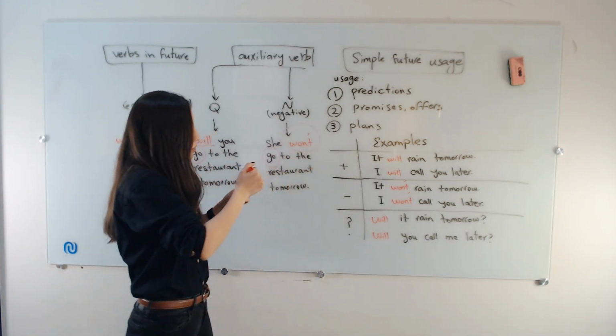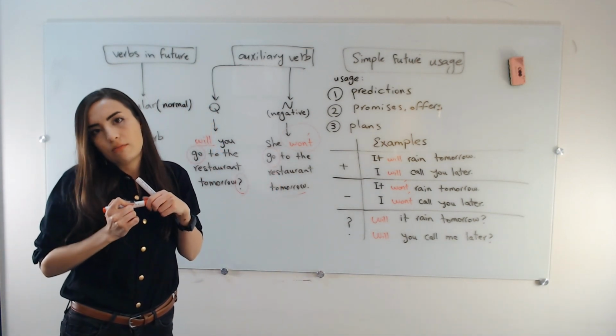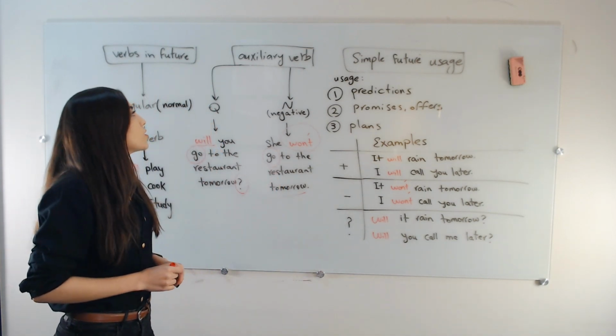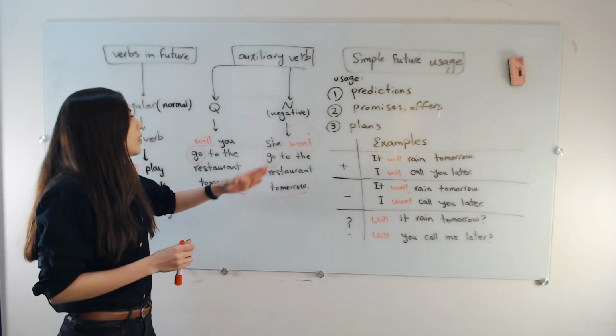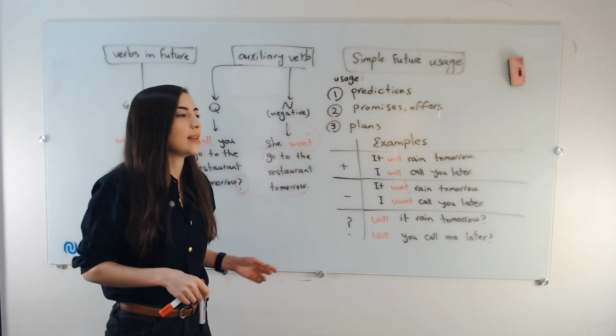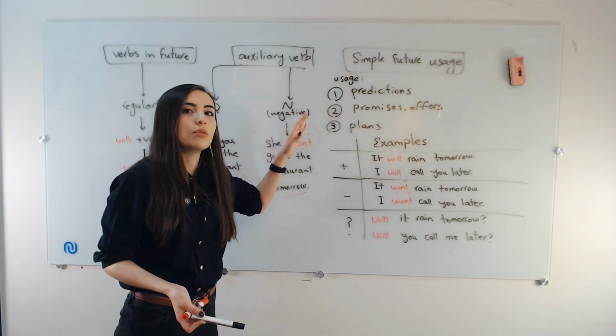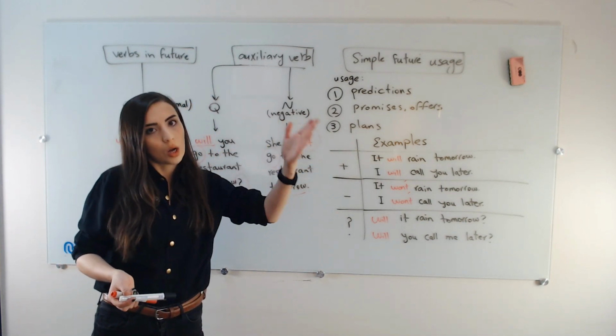She won't go to the restaurant tomorrow. And here, tomorrow shows that it's talking about the future. Okay? So it doesn't matter if I say she or he or we or they, it will be the same. She won't go to the restaurant. I won't go to the restaurant. They won't go to the restaurant.